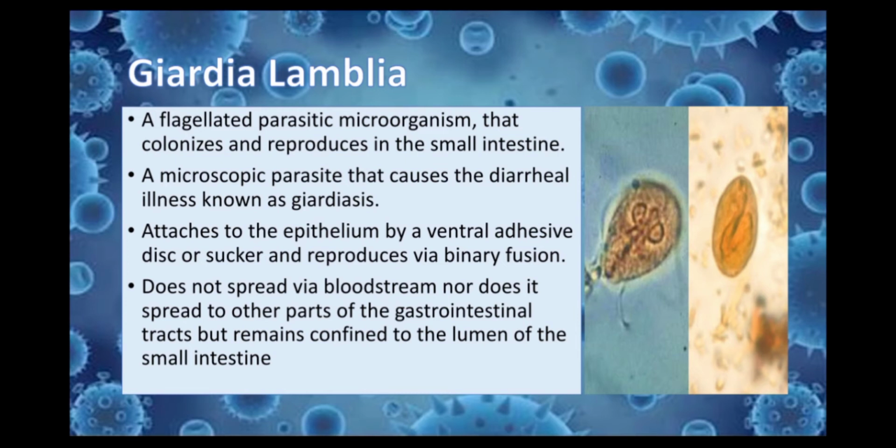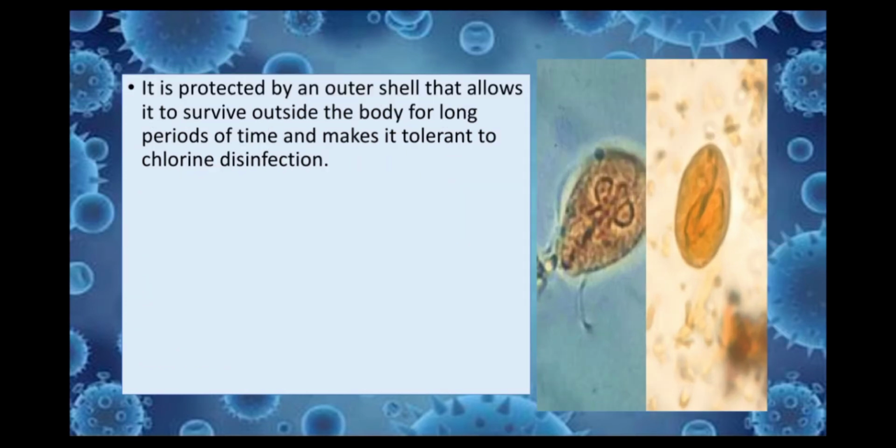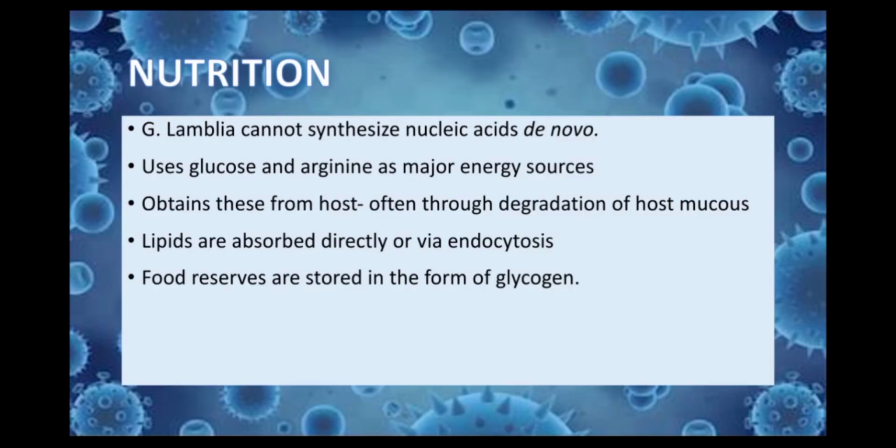Giardiasis. The Giardia parasite attaches to the epithelium by a ventral adhesive disc and reproduces via binary fission. It does not spread via bloodstream nor does it spread to other parts of the gastrointestinal tract but remains confined to the lumen of the small intestine. It is protected by an outer shell that allows it to survive outside the body for long periods of time and makes it tolerant to chlorine disinfection.